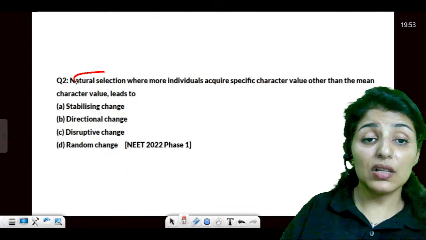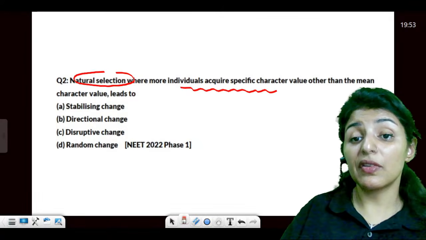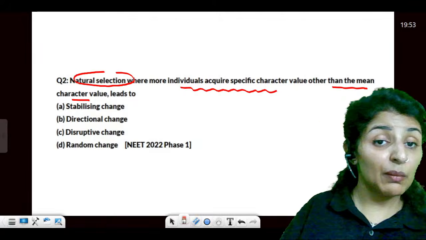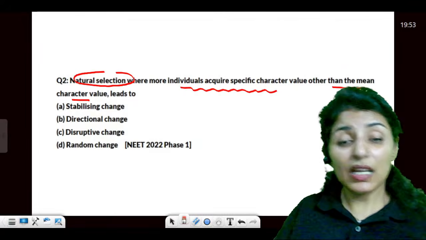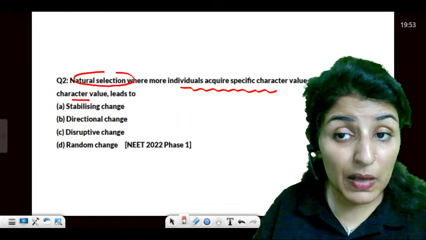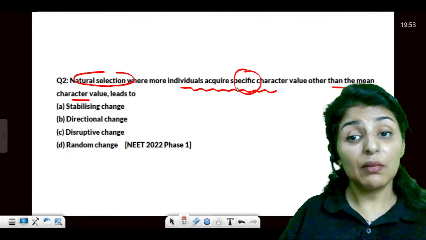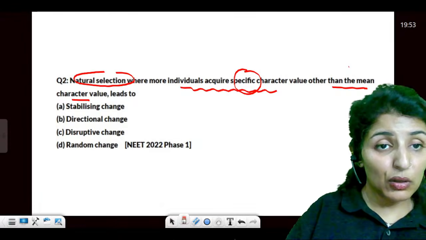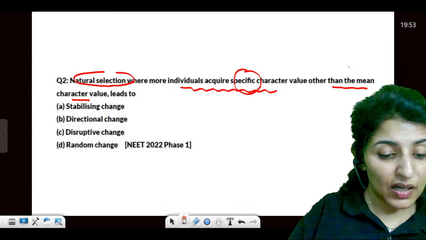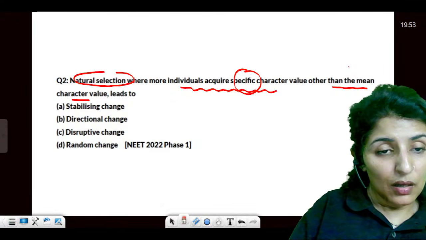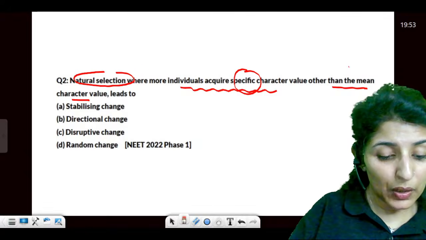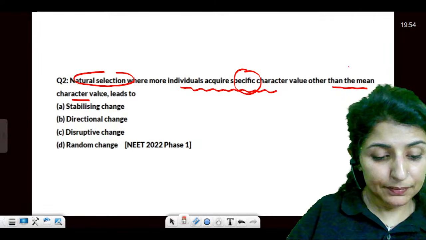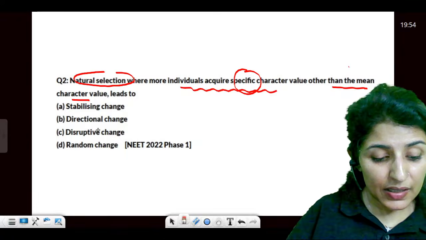Moving on, natural selection where more individuals acquire a specific character value other than the mean character value. So not the intermediate. Nature is selecting the individuals which acquire a specific character other than the mean, not the average, but any specific one. Yes, guys, let me know the answer to this question. This can be very interesting. Quick, quick, quick. What is the answer to this question, guys?